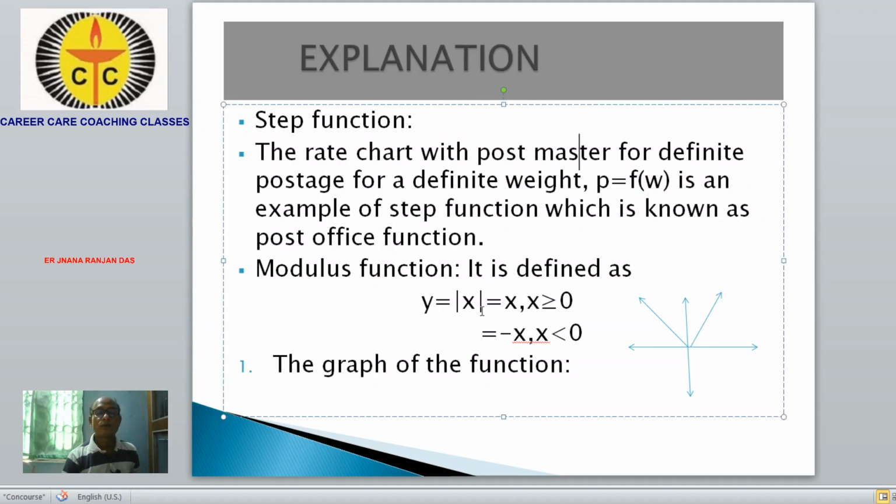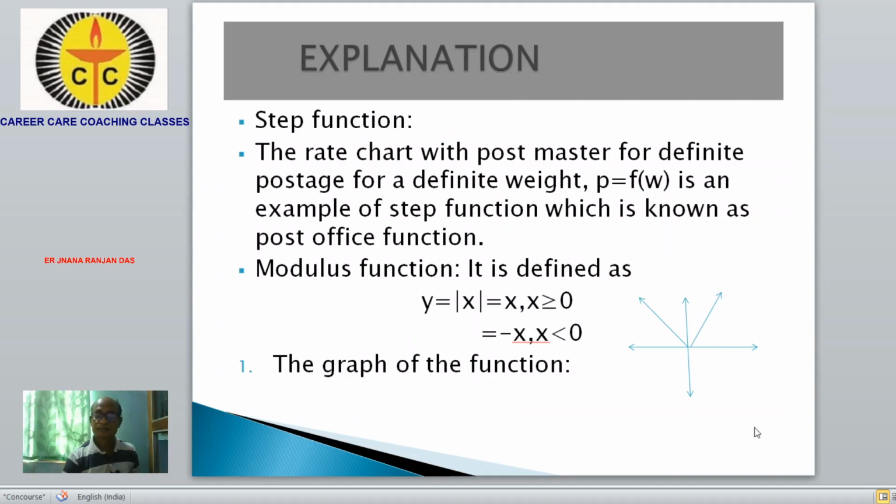So modulus x is always positive: |x| is x when x is greater than or equal to 0, and it is -x when x is less than 0. That means |x| is always positive. If you take the graph, it will be like this.